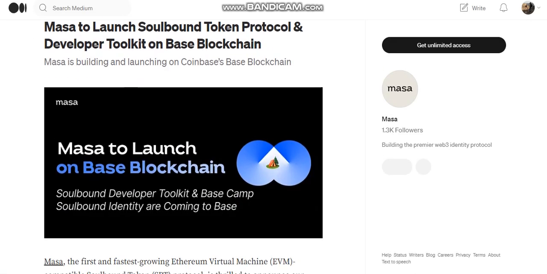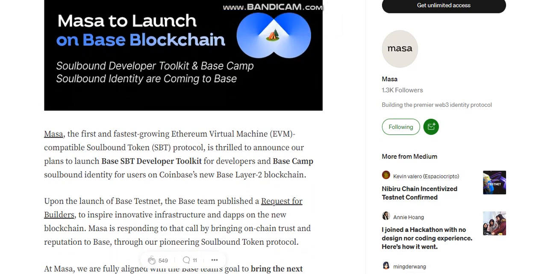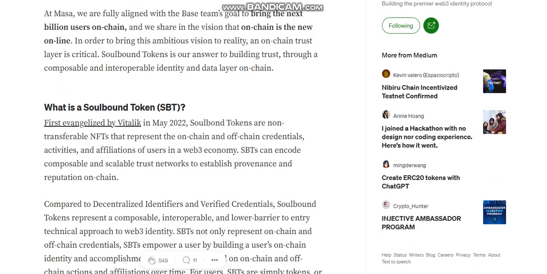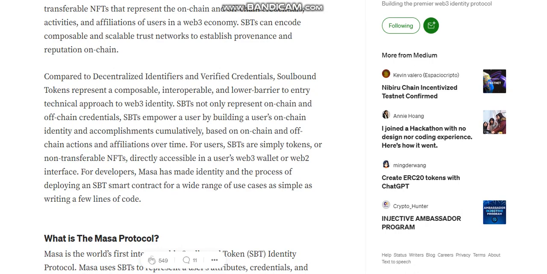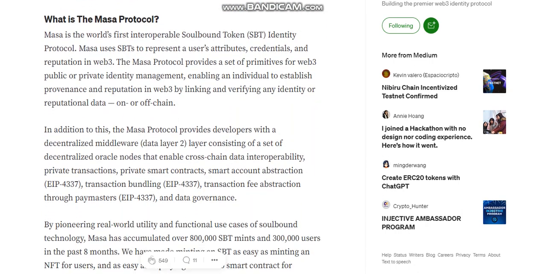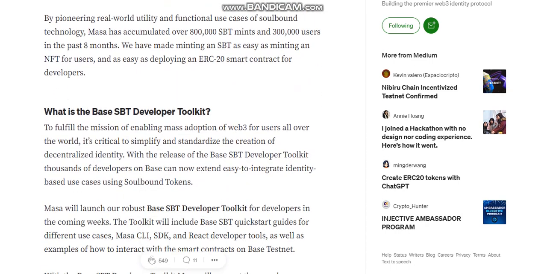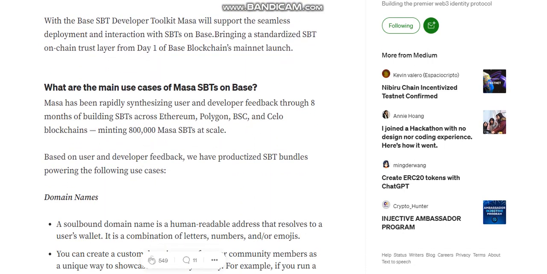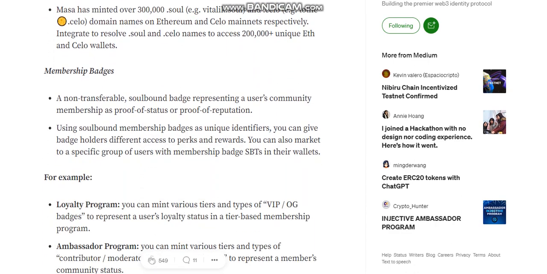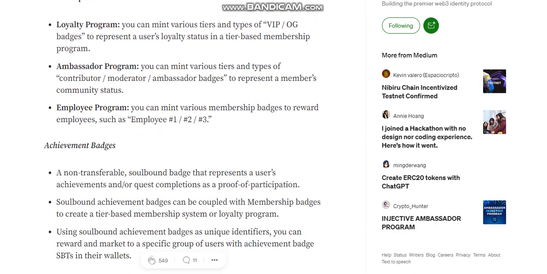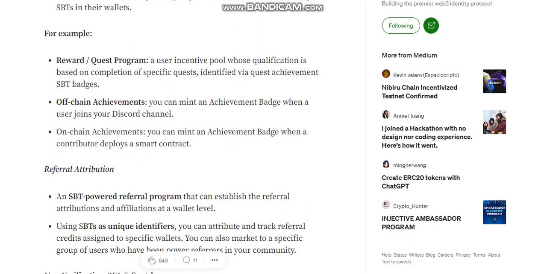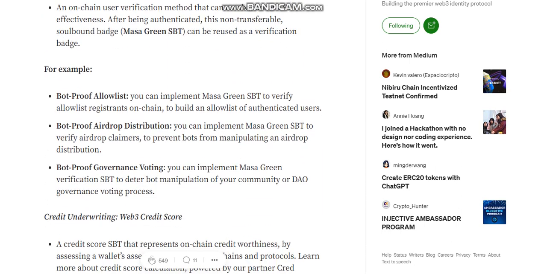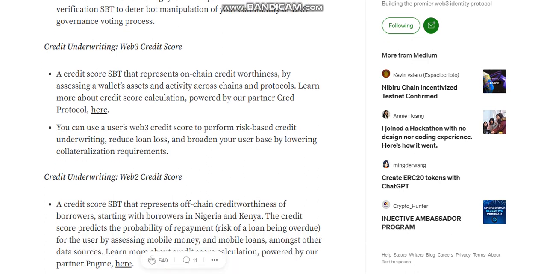With the launch of Base Testnet, the Base team published a request for builders, inspiring innovative infrastructure and dApps on the new blockchain. Masa is answering that call by bringing on-chain trust and reputation to Base, through the pioneering Soulbound token protocol. Masa's Soulbound tokens are non-transferable NFTs that represent the on-chain and off-chain credentials, activities, and affiliations of users in a Web3 economy. SBTs encode composable and scalable trust networks to establish provenance and reputation on-chain.